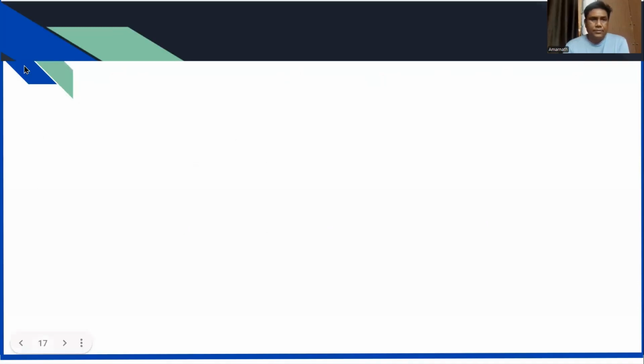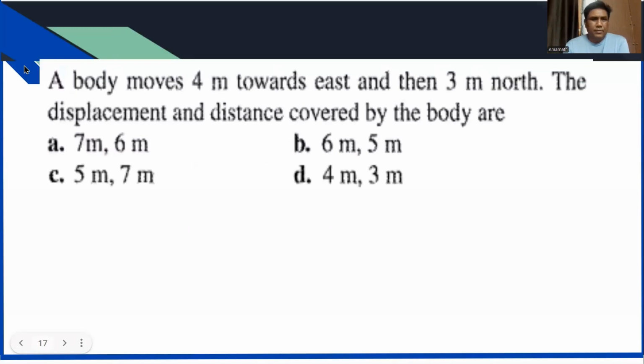Next question. It is a little bit similar, I have already discussed it. So it will be the last question of today, and I am going to wind up the class discussing this question only. So the question is, a body moves 4 meters towards the east. Similar type of question. Say this is going 4 meters towards east, then 3 meters towards north. So remember, this is 90 degrees. Then the displacement and distance covered.